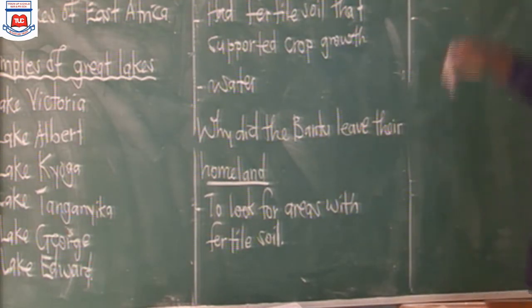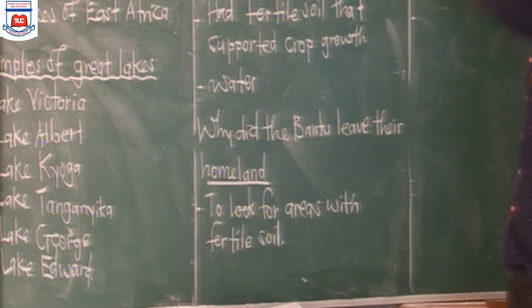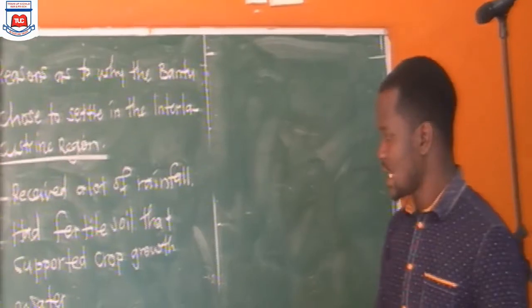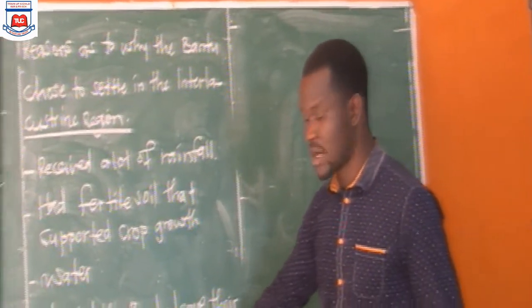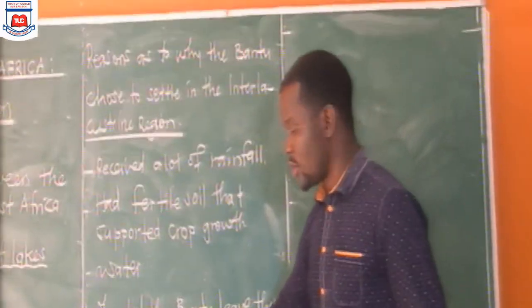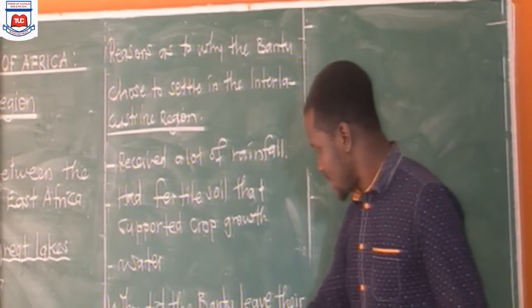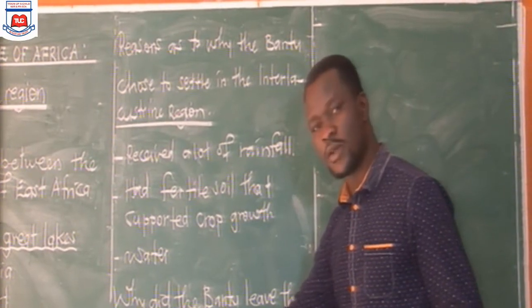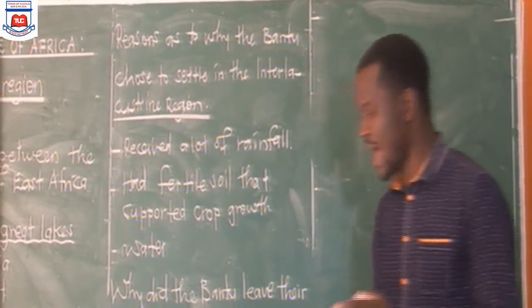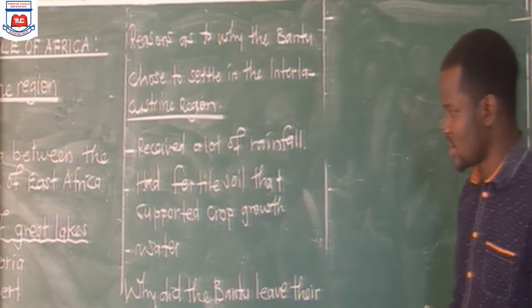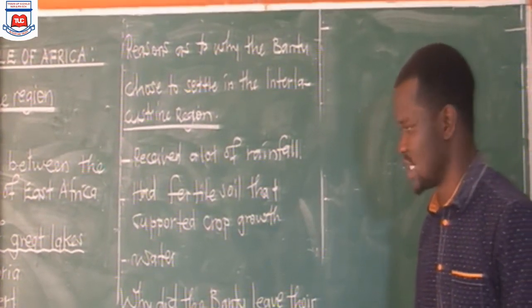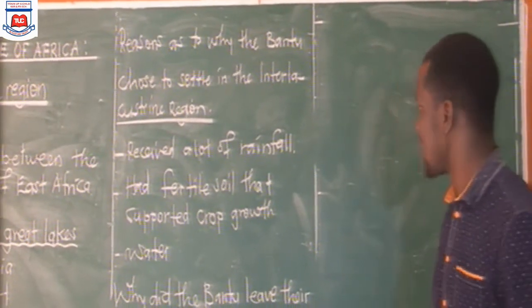Two, we now bring other reasons. And what I want you to understand is that some of these reasons cut across, except the one talking about the occupation. Like for example, we are saying their occupation was crop farming, so the major reason was this. However, we have other reasons, and these very reasons could have made even other ethnic groups to leave their cradleland. For example, the Nilotes, the Kushites, and others.